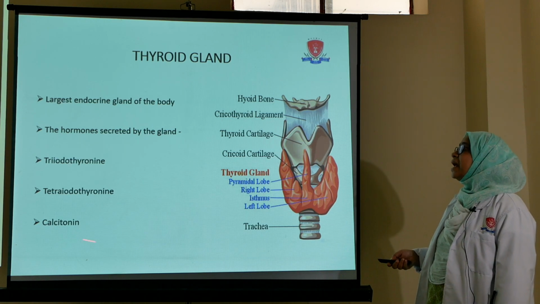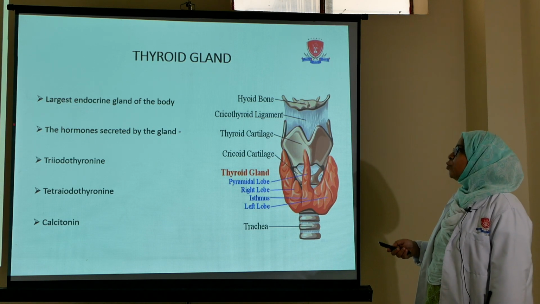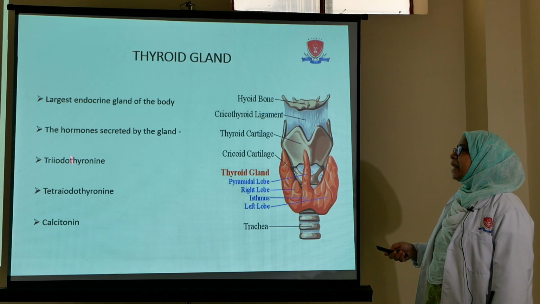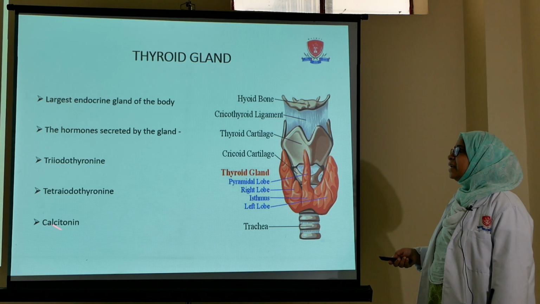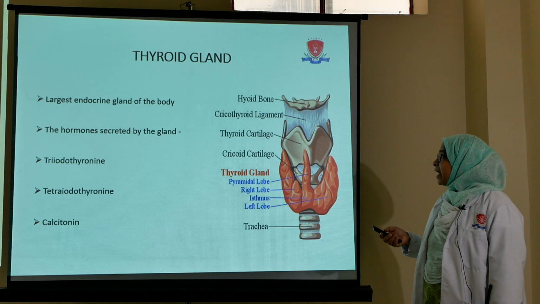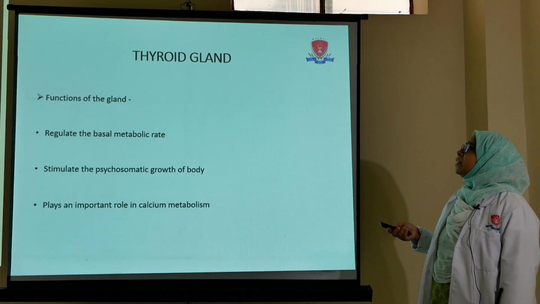known as thyroxine, and lastly it secretes a hormone called calcitonin. So these are the hormones which are secreted by the thyroid gland, that is T3, T4 and calcitonin. Thyroid gland subserves the following functions.